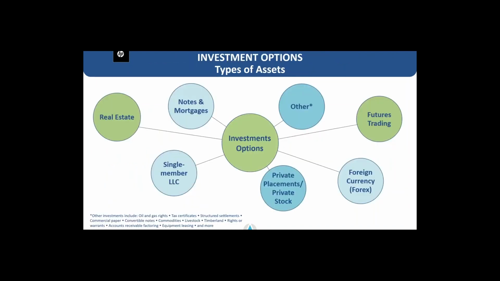Now, there are many different types of investments that you can do with a self-directed qualified retirement plan. You can invest in real estate, whether that be vacant land, rental houses, fix and flips. You can invest in notes and mortgages, whether that be a first position, second position, or an unsecured loan, multi and single member LLCs, private stock and private placements, foreign currency, futures, and other things like tax certificates, structured investments, oil and gas rights, and commodities.